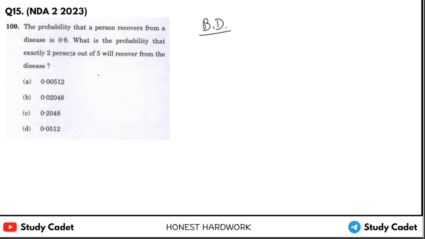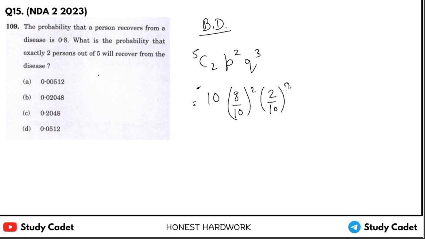So exactly 2 means 5C2, P squared, and Q to the power 5 minus 2, that is 3. So 5C2 is 10, P is our 0.8 means 8/10, its square, and Q is our 1 minus 0.8 means 0.2, that is 2/10, its cube.